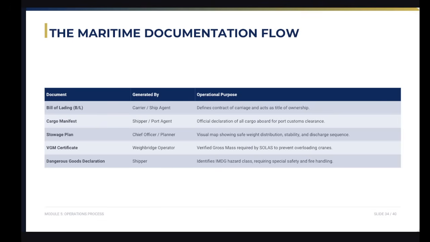So we have here the maritime documentation flow. This is the detailed table showing the BL, manifest, stowage plan, and the VGM. Safe operations rely on accurate documentation. The bill of lading defines ownership, and then the cargo manifest declares the cargo for customs. And then the stowage plan maps out weight distributions.